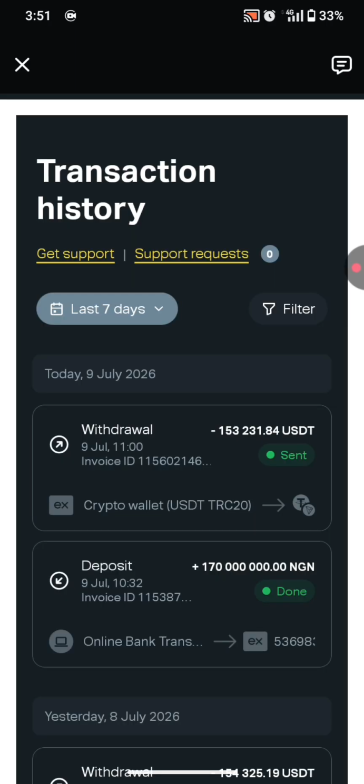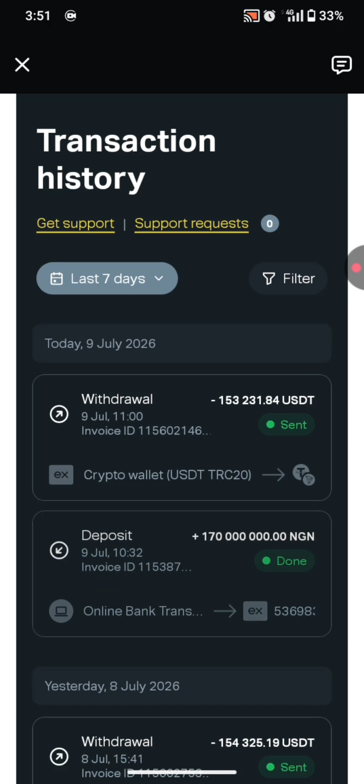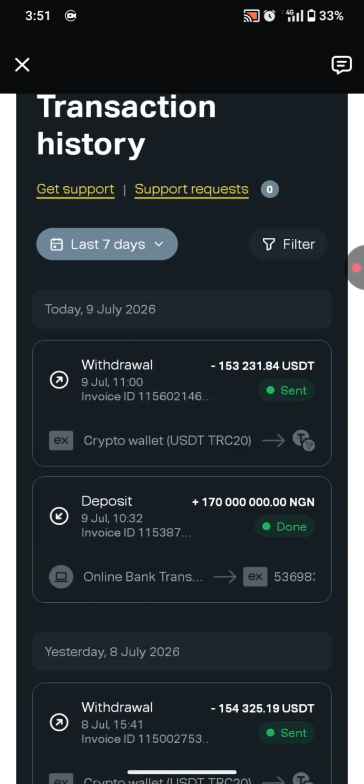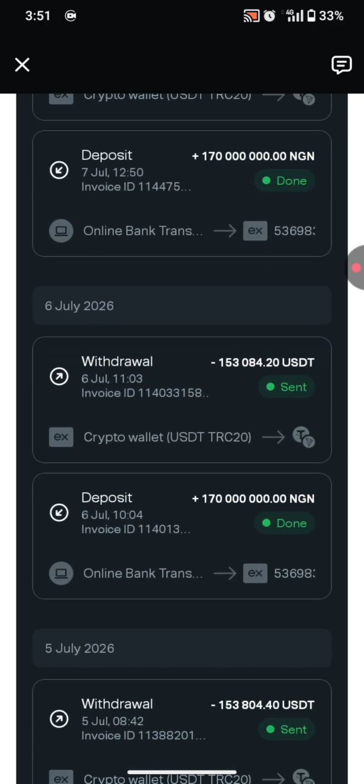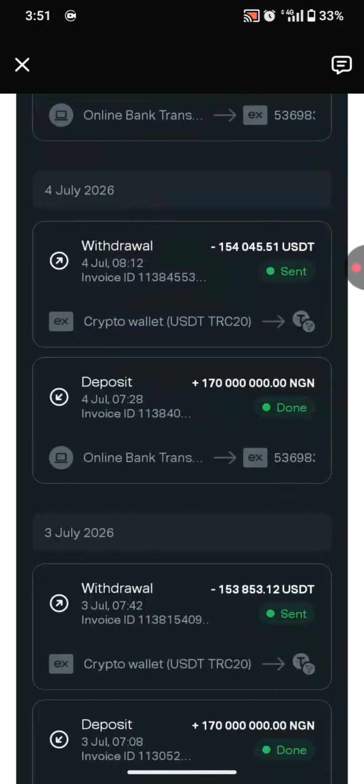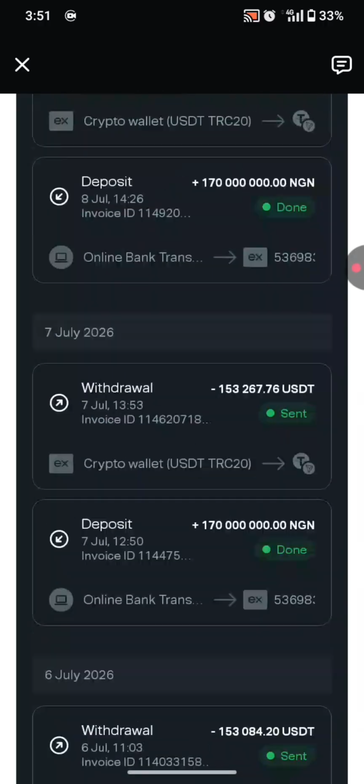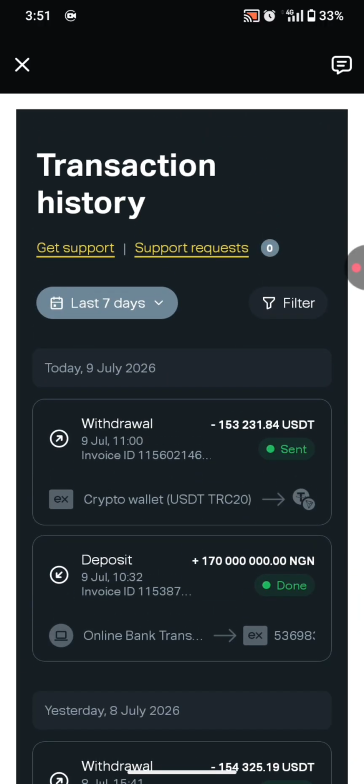Here's my transaction history for today. Here's my transaction history for the 9th of July, 8th, 7th, 6th, 5th, 4th and 3rd of July. This is just to tell you that what I do works, and there's a track record to always refer to.